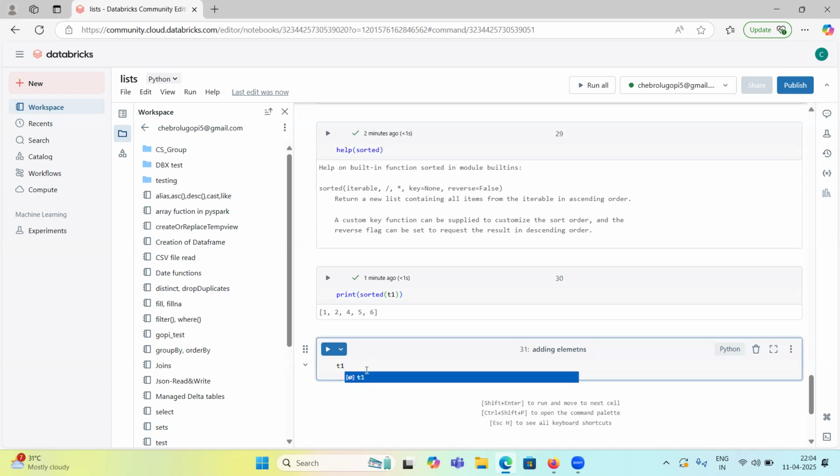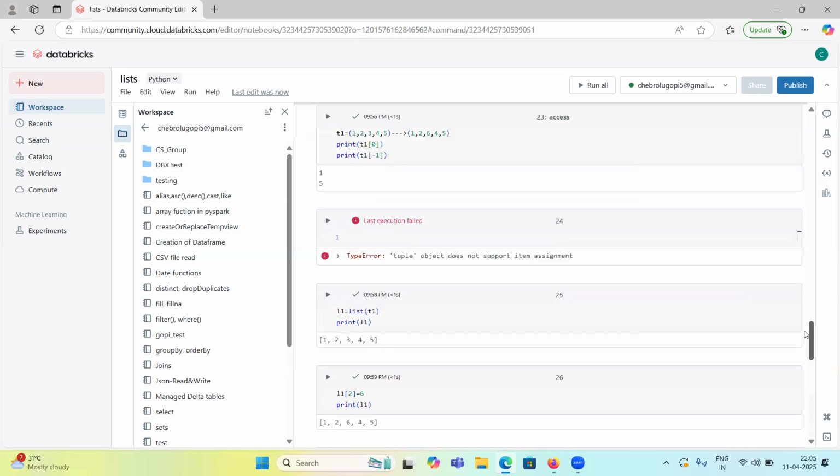Because tuples are immutable. So we cannot add, but how can we? This is the same workaround, guys. The characteristic of a tuple is that we cannot modify it. If the original tuple has 5 items, it stays 5 items. If you want to add directly on a tuple, we cannot. So whatever workaround we have seen for adding elements, the same applies.